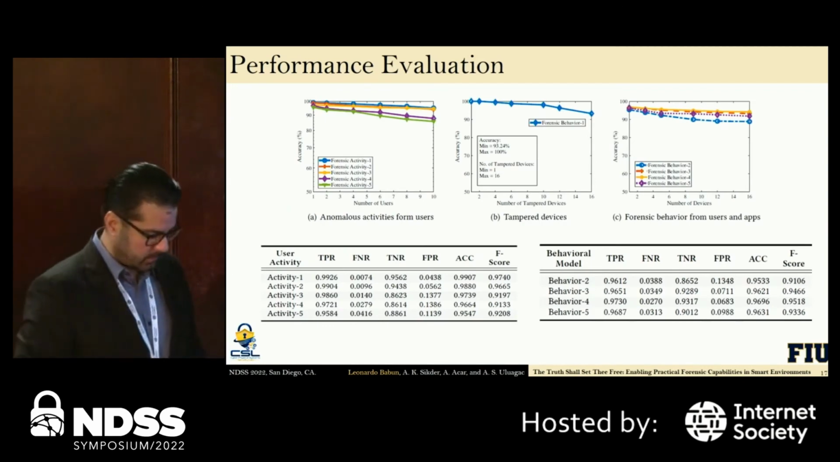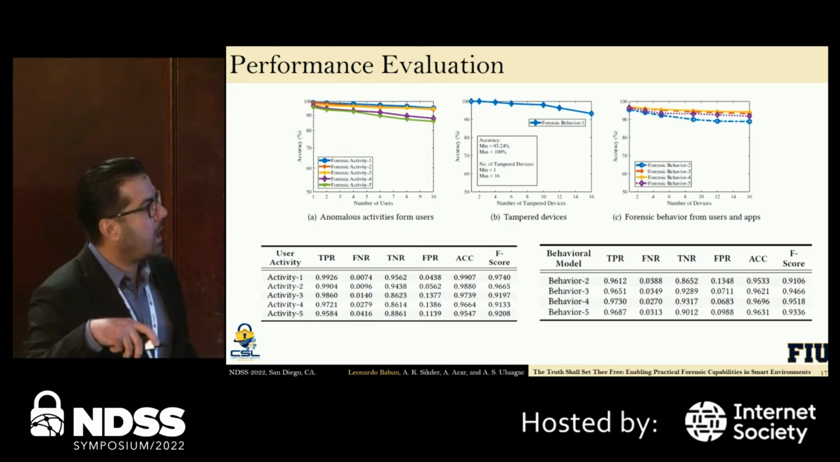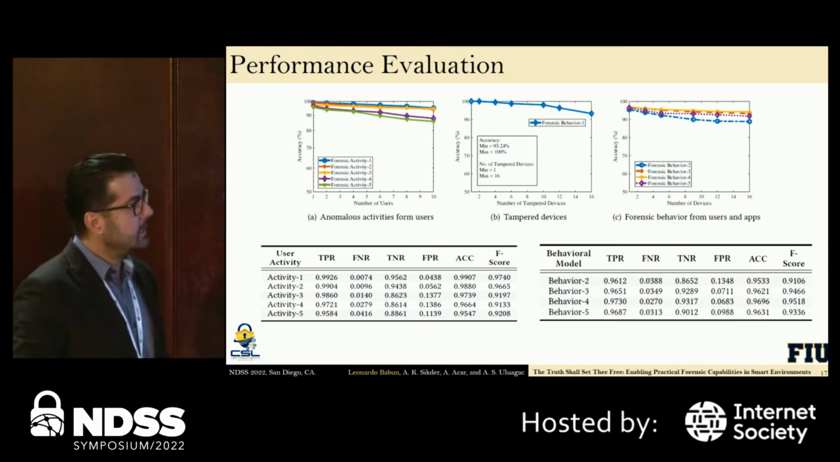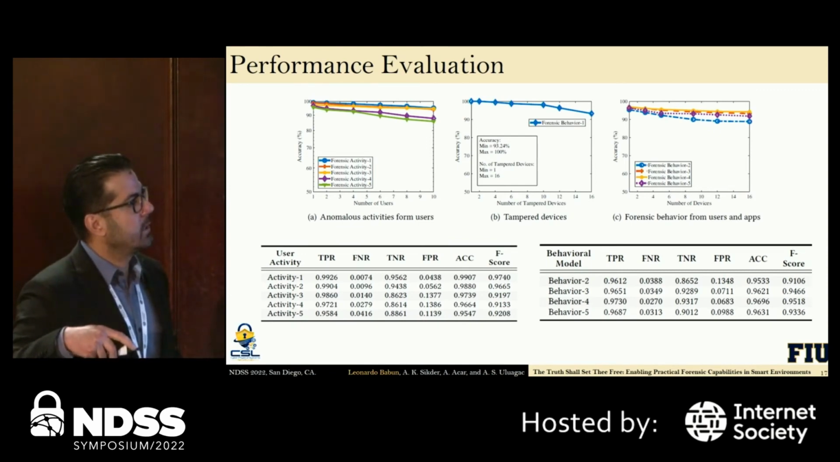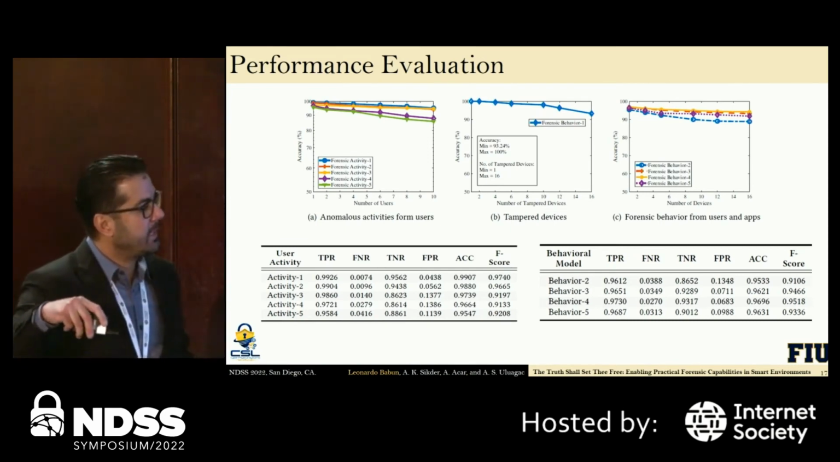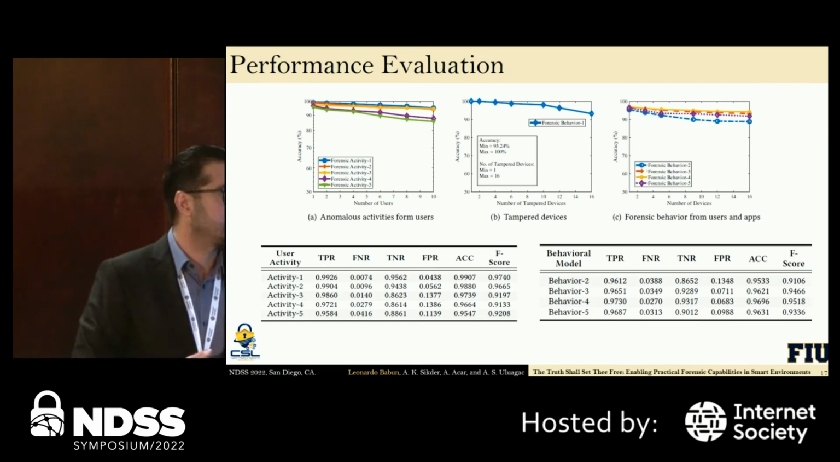And some results. For the evaluation, we focus on three main things, right? First, how can we detect anomalous activities from users? Remember, the anomalous activities are those that are not considered malicious, but they definitely violate the security policies. So we can see that, over time, when the number of users increases, of course, the accuracy of Veritas decreases, but we can still obtain over 95% accuracy on detecting those activities inside the smart environment.